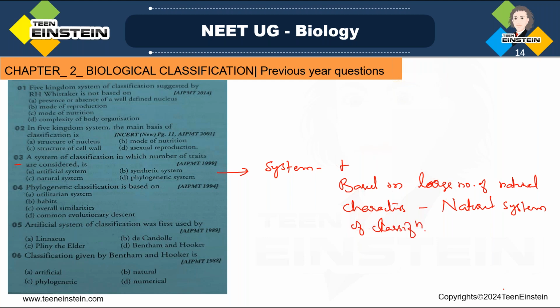Natural system of classification, and that is based upon morphological and anatomical characters. Okay. And the affinities also, affinities which is considered in the light of phylogeny. So here we can see it is based on large number of natural characters, which is that natural system of classification. So here the answer is C, natural system of classification. This is the answer.